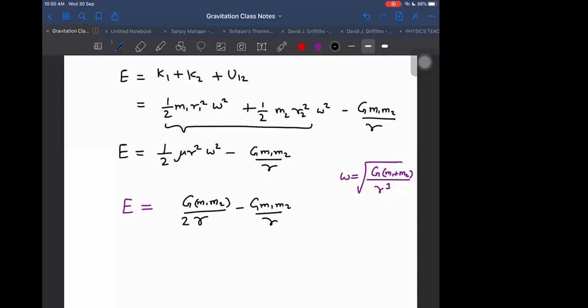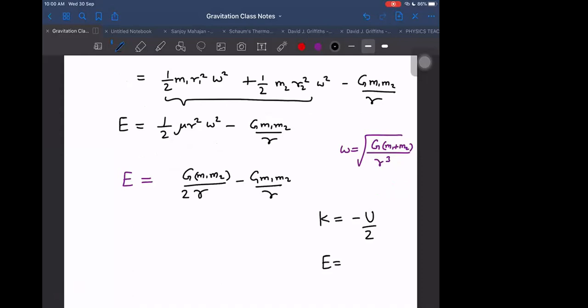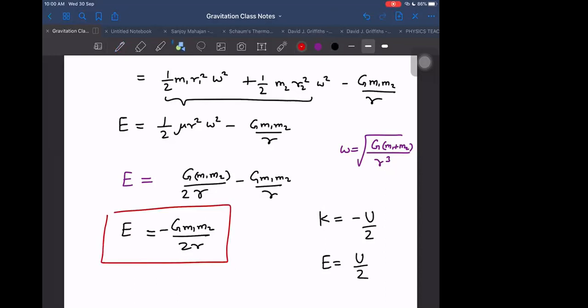Notice one thing here before we proceed further. Kinetic energy is equal to negative of potential energy divided by 2, and mechanical energy is equal to potential energy divided by 2. After we find it, I will write it down: G m1 m2 by 2r with minus sign. That will be valid always for circular orbits.